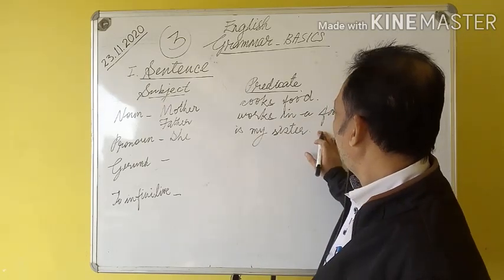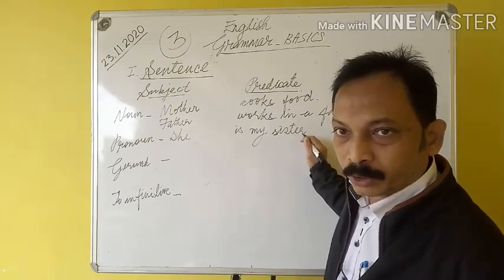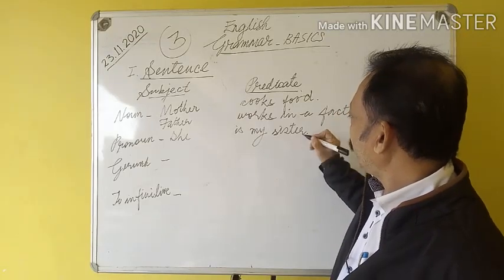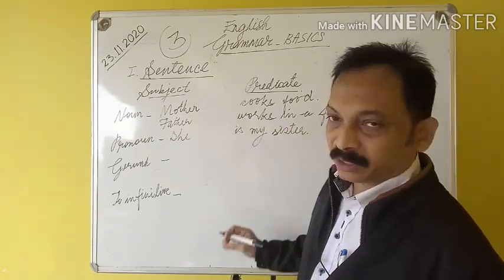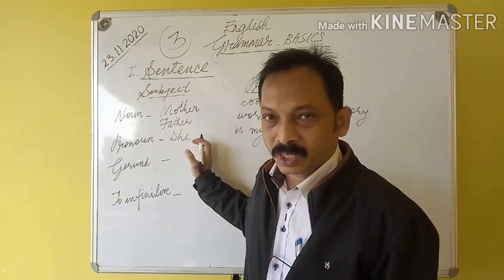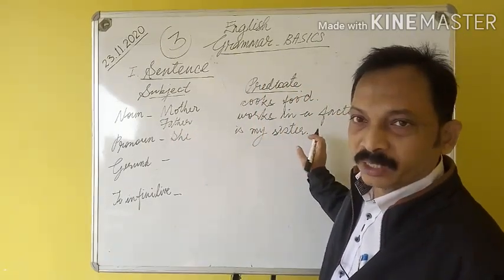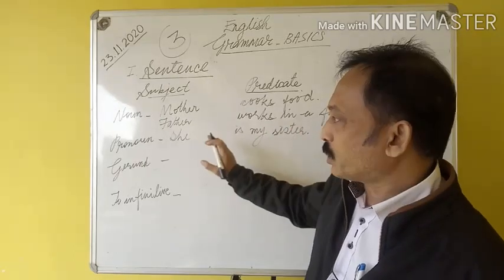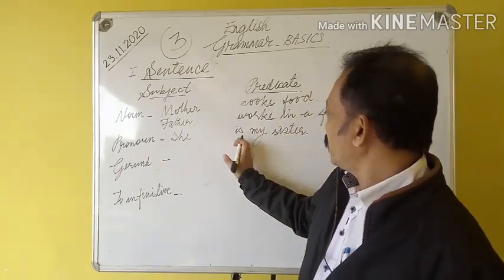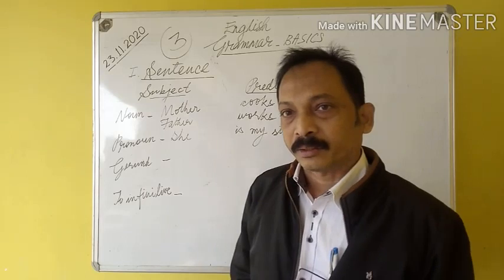Full stop. Full stop must be at the bottom of the line. So here, full stop. She is my sister. She is the subject. This is the person we are going to say about. And is my sister is the matter we want to say about the subject. So is my sister is the predicate here.